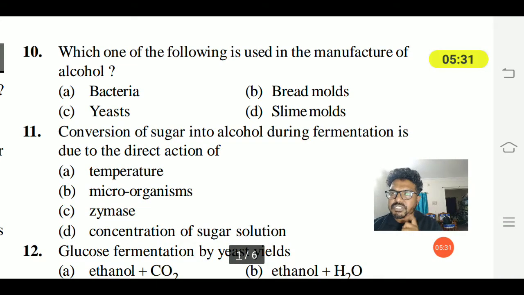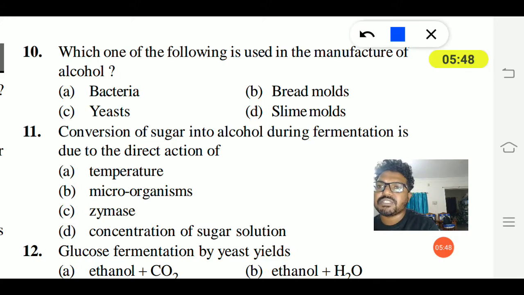Okay, 10th question. Which one of the following is used in manufacture of alcohol? Bacteria, bread molds, yeast, slime molds. So for manufacture of alcohol, that is fermented beverages, it is always from the yeast, Saccharomyces cerevisiae, commonly called yeast, which plays a crucial role in the production of alcohol.